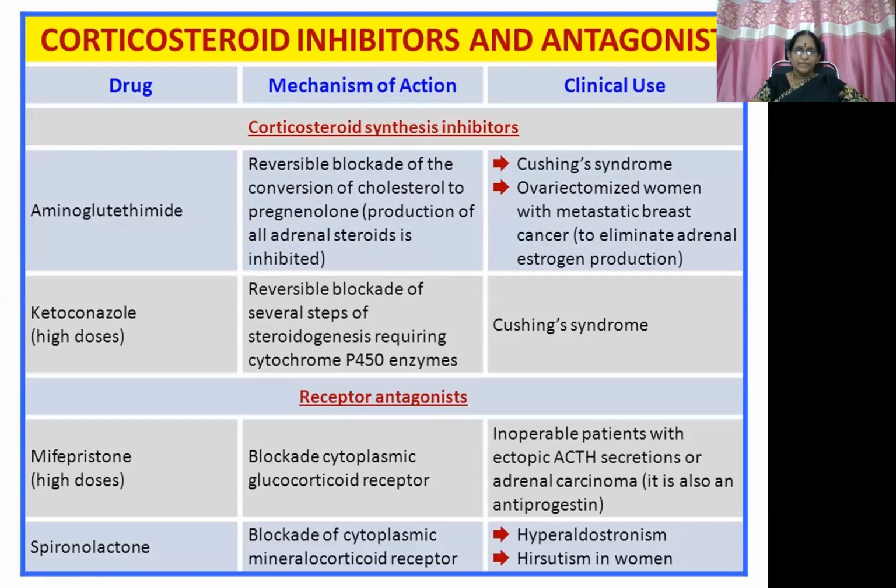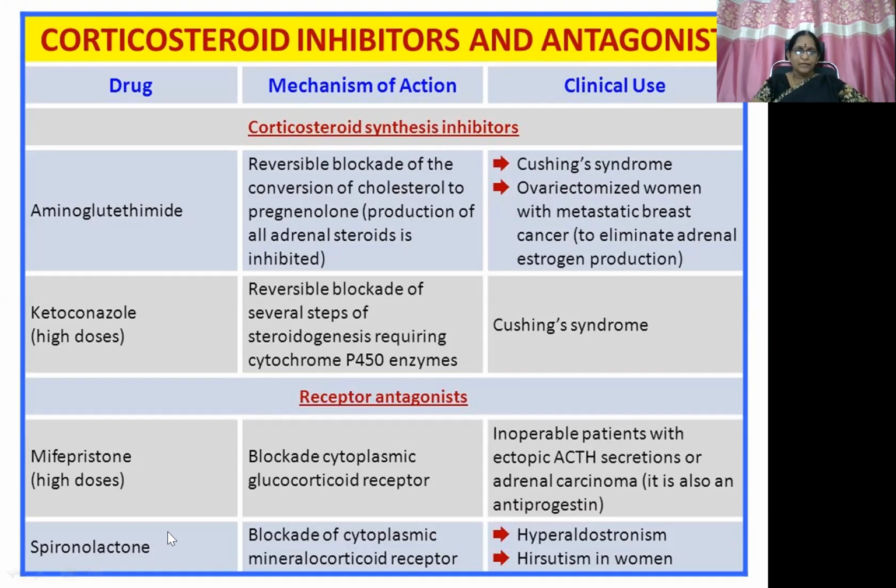Reversible blockade of several steps of steroidogenesis requiring cytochrome P450 enzymes is used in the management of Cushing syndrome. Then coming to the receptor antagonist, mifepristone, high dose, only high dose. That is used as a glucocorticoid receptor antagonist, blockade of the cytoplasmic glucocorticoid receptor. So it is used in the management of inoperable patients with ectopic ACTH secretions or adrenal carcinoma. It is also an antiprogestin.